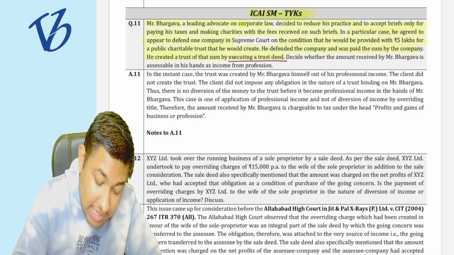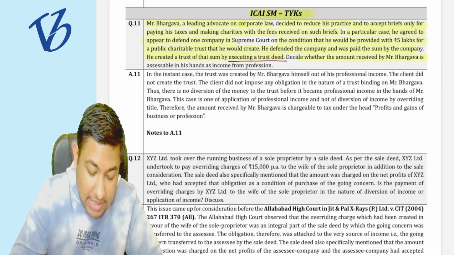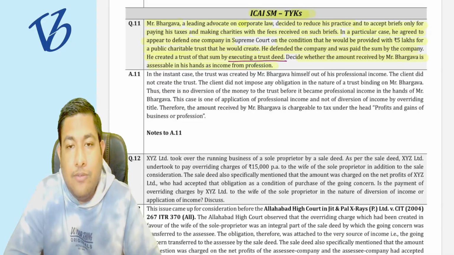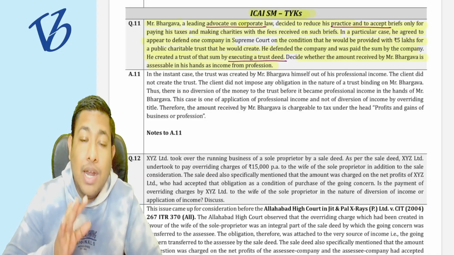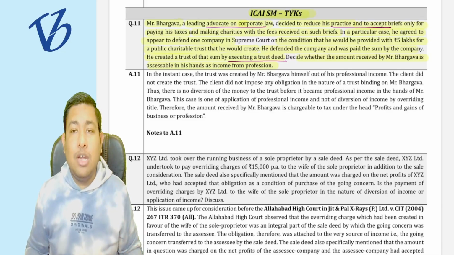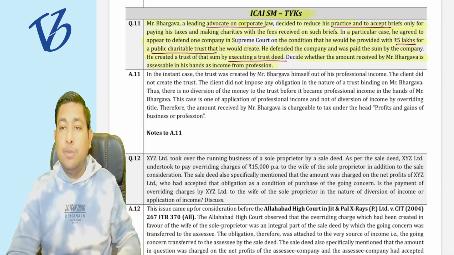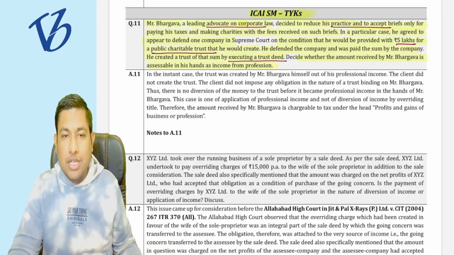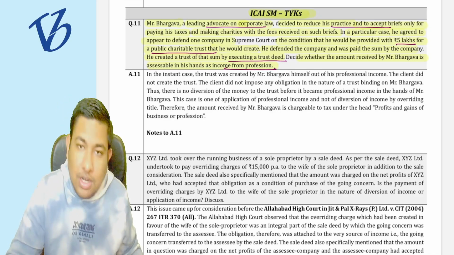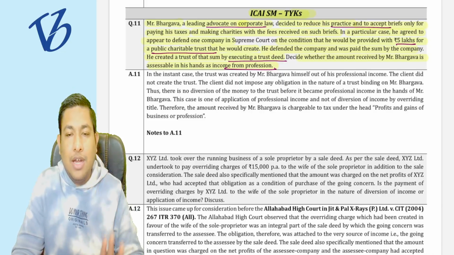Now the trust deed is executed. Decide whether the amount received by Mr. Bhargav is assessable in his hands as income from profession. Yes, definitely. He has done it in the capacity of advocate or lawyer. He has done his business. But the objective of that particular income, that is 5 lakh rupees, was to open a public charitable trust. So the intention does not matter. That your intention is to open a public charitable trust does not mean that it is not your income from profession. You have earned that 5 lakh rupees by doing your profession.